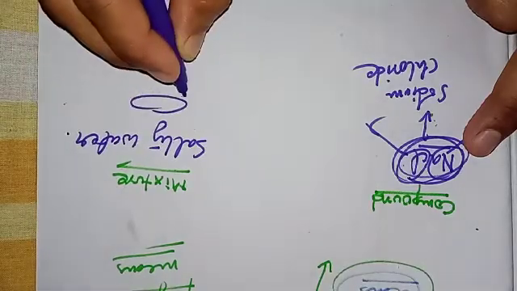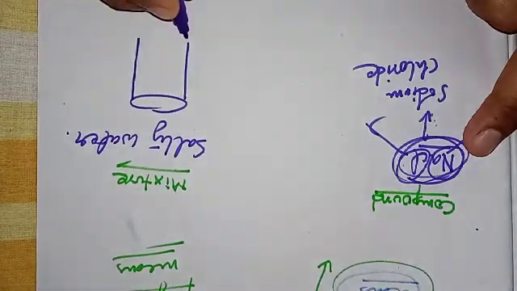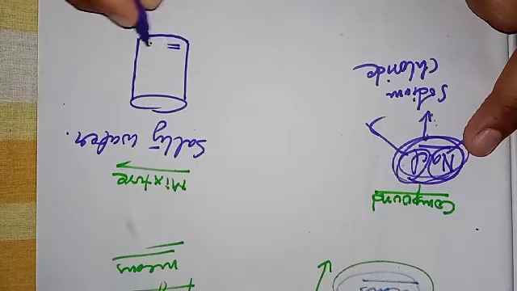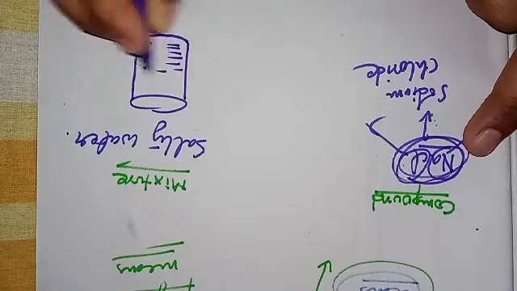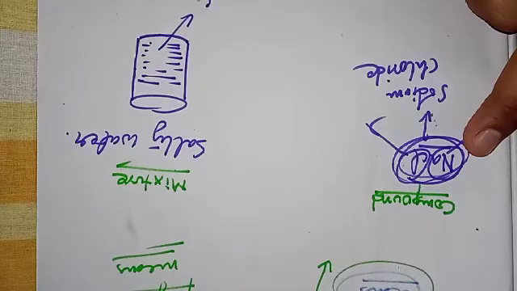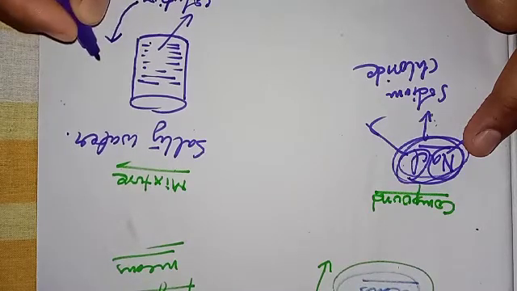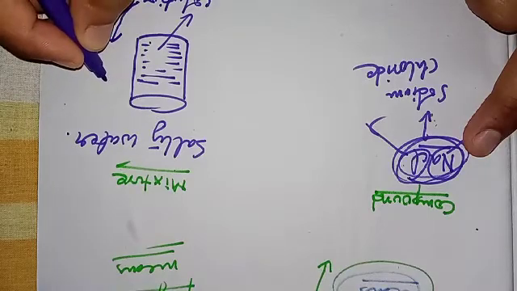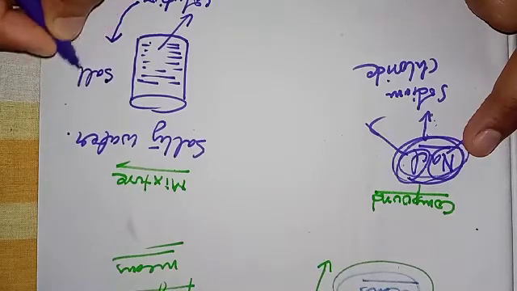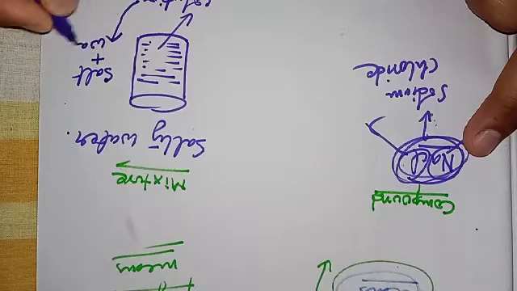I have a glass of water, and this glass of water contains a solution. This solution is nothing but a combination of salt plus water.